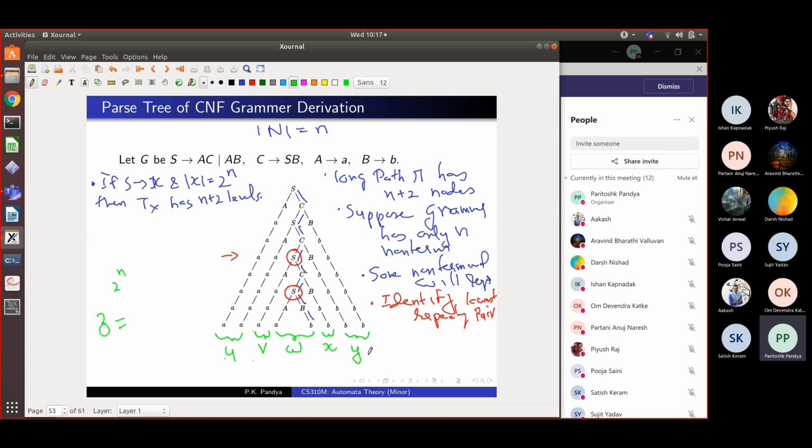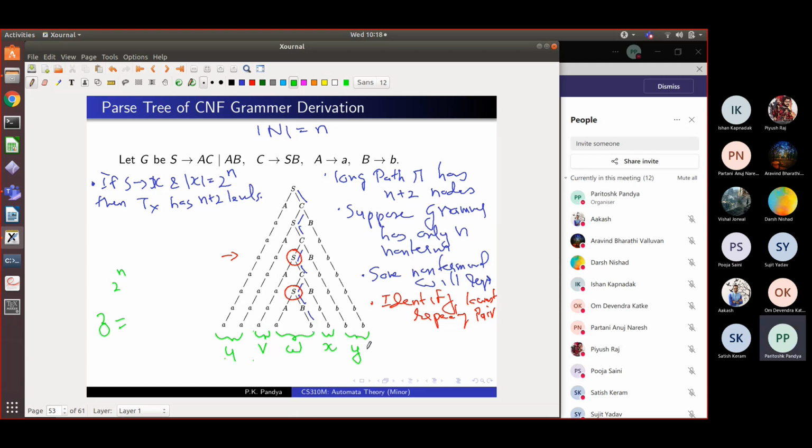Basically, for any string of length 2 raised to n or longer, we will have such repeating non-terminals on the longest path, and the innermost occurrence will derive this string W. The next occurrence of the repeating non-terminals will derive the string VWX. The part before W will be called V, the part after will be X, and the overall parse tree is deriving the string which we call UVWXY. This is what happens, and this diagram should make it clear to you.